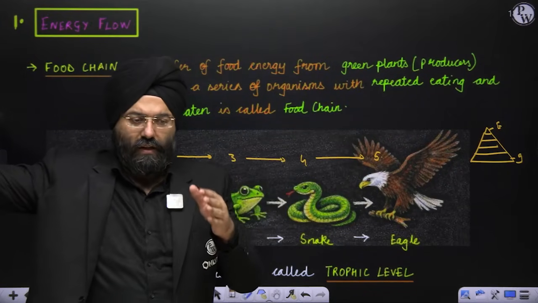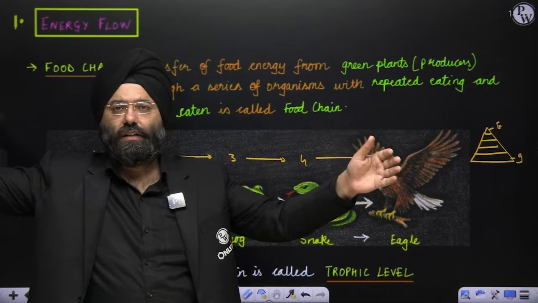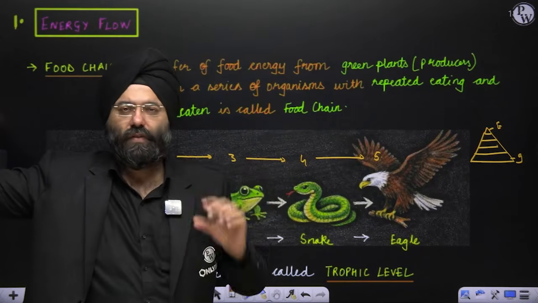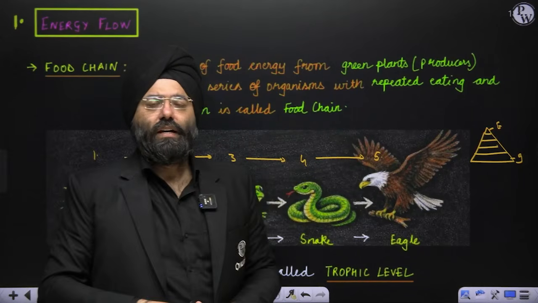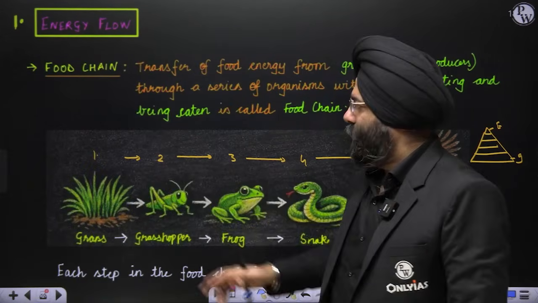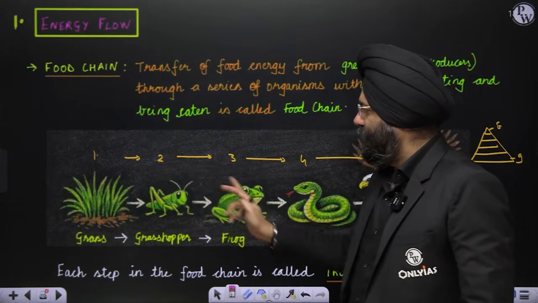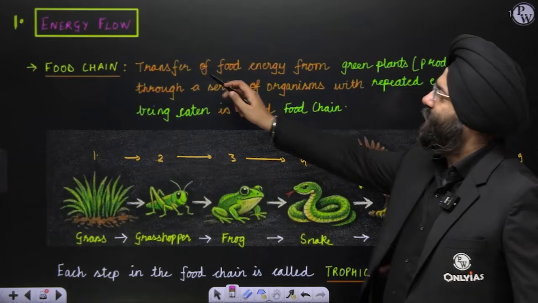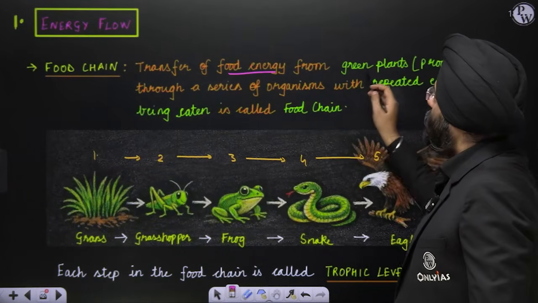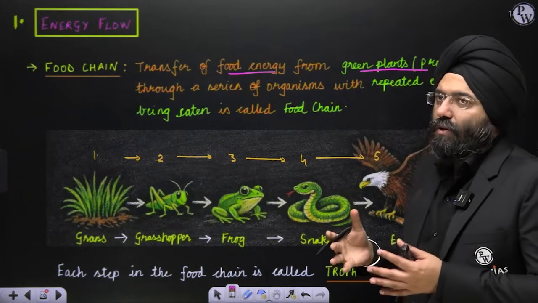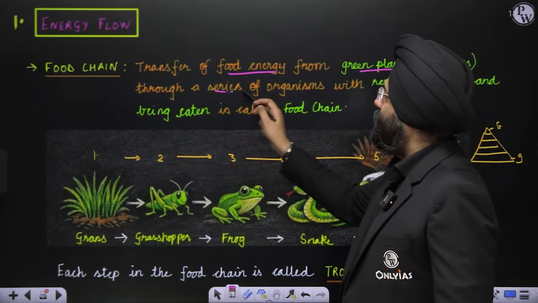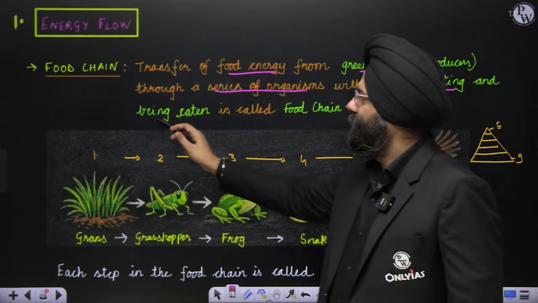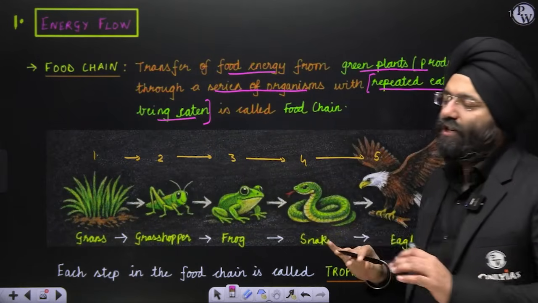Now, do you realize one is eating another, another is eating another, and a chain is formed. Please understand there will be multiple chains linking here, but we are talking about just one chain. This is known as a food chain, because for this it is food, for this it is food, for this it is food. So food chain is a transfer of food energy from the green plants, the producers, through a series of organisms with repeated eating and being eaten. This is known as food chain.